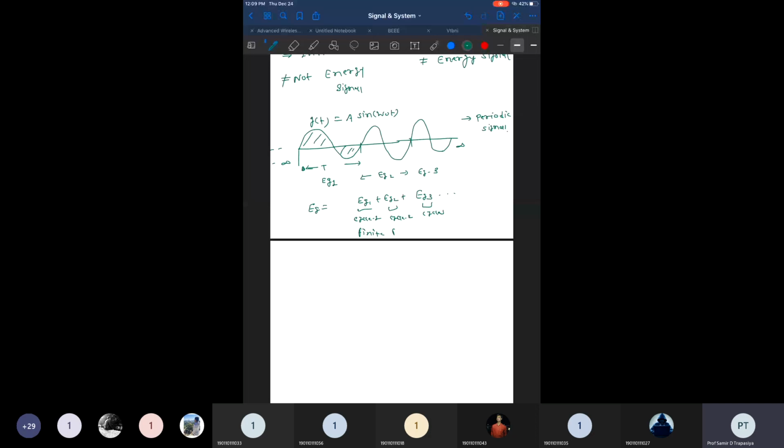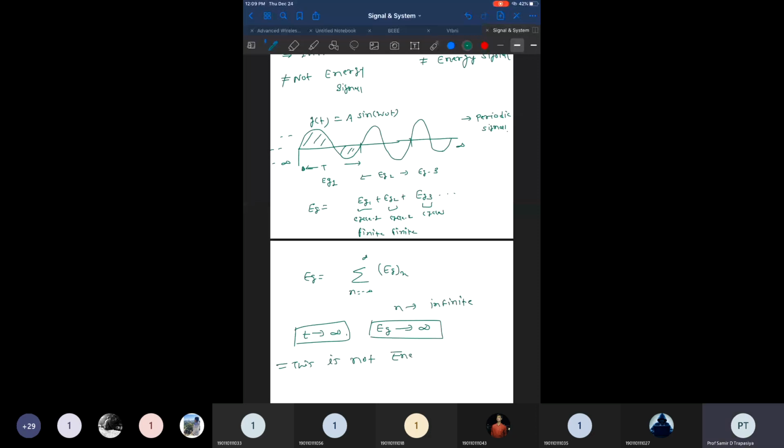but if finites are added infinite times, I have to start from something, from all the values. If you consider negative also, then you have to add this for infinite times, where n approaches infinity. So for every infinite cycle, even though the energy per cycle is finite, if all these finite values of energy are added infinite times, it becomes infinite, right? So as t approaches infinity, our energy also approaches infinity, and that makes sense that this is not an energy signal.